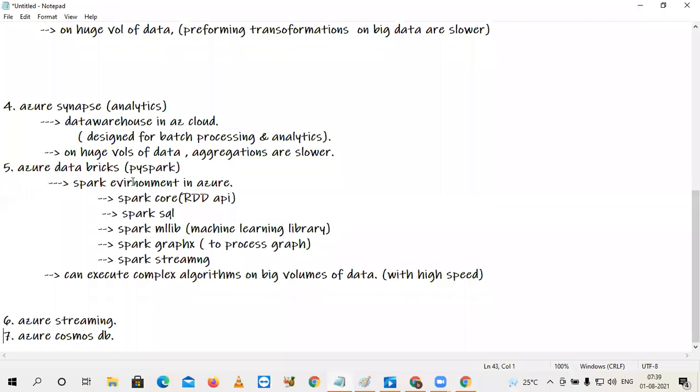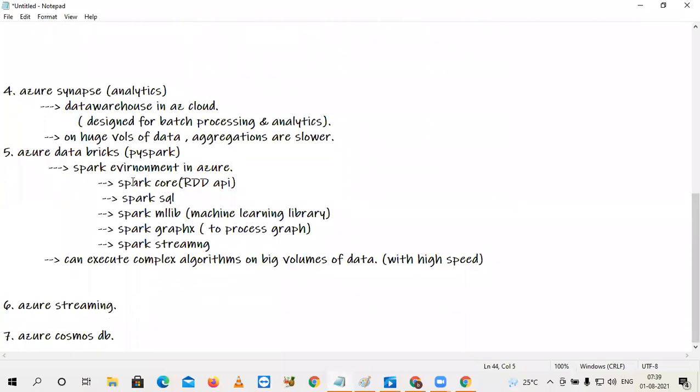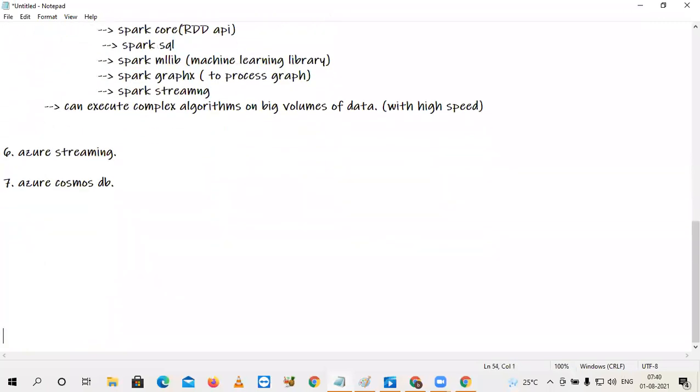Next one is the product called Azure Streaming. Okay, I'm writing the statement here: the purpose of Azure Streaming is to capture high speed streams of data and perform analytics over that.